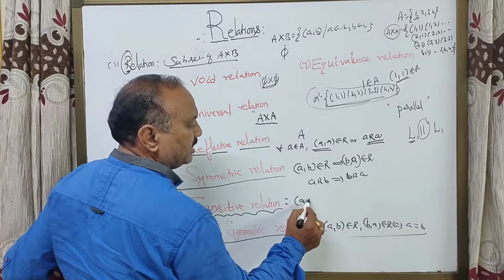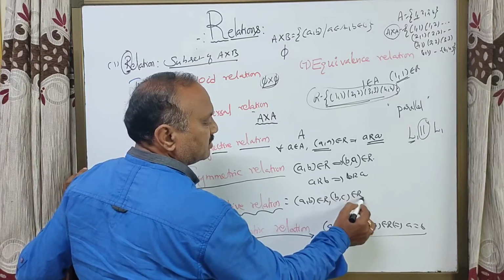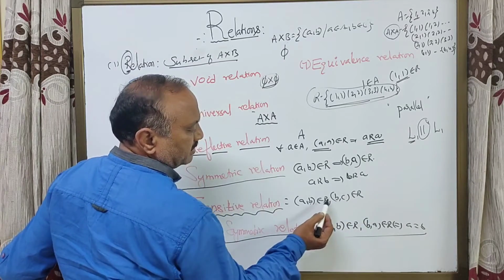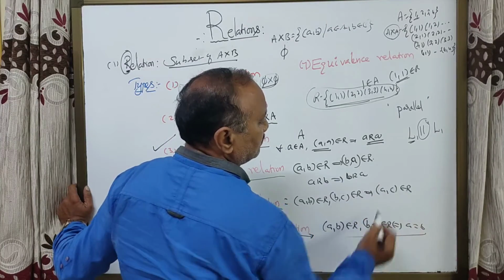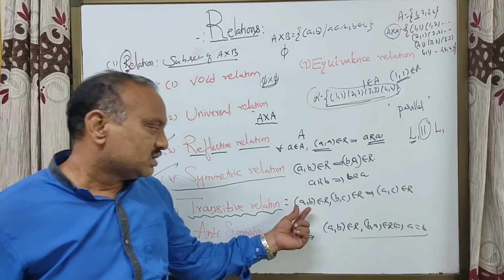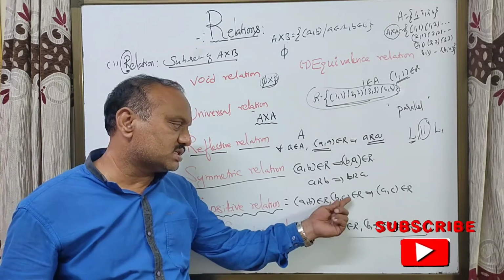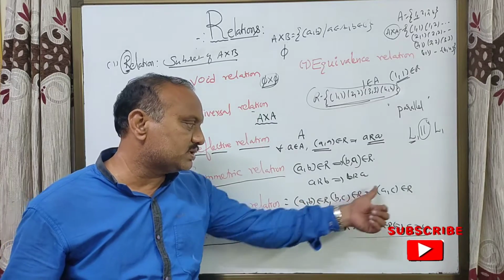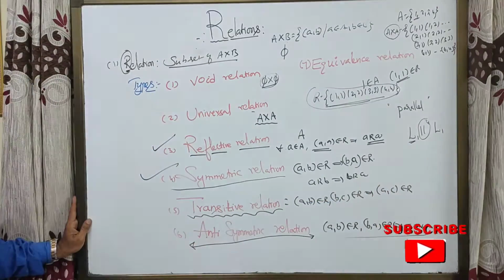Students, (a, b) belongs to relation R, (b, c) belongs to relation R implies that (a, c) belongs to relation R. If ordered pairs (a, b) and (b, c) are in relation R, then (a, c) belongs to the relation, and that relation is called a transitive relation.